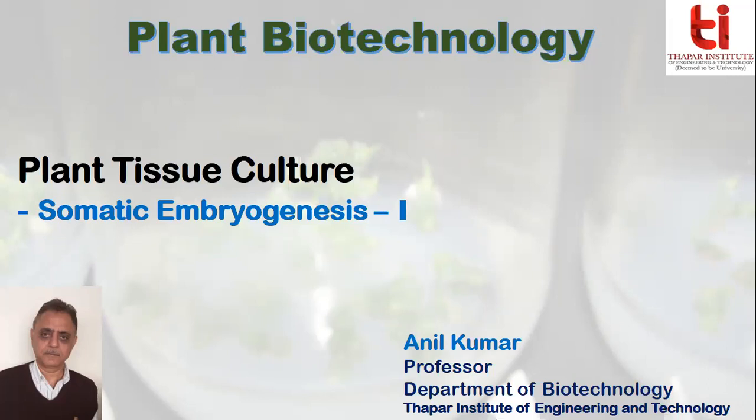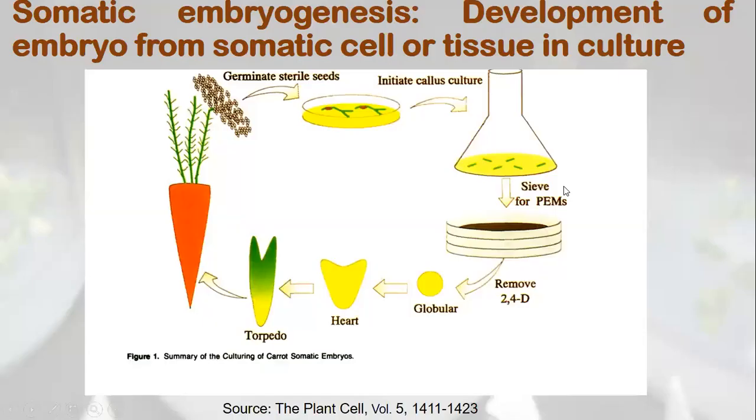So embryo, you all are aware of what is an embryo. It's a structure that is formed from the zygote, and in turn zygote is formed from the fusion of gametes, that is male gamete and female gamete. So embryogenesis is the beginning of the life cycle of an organism, and the process of development is called embryogenesis.